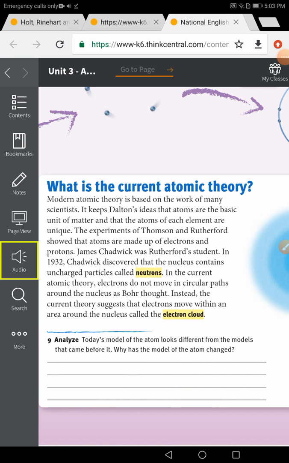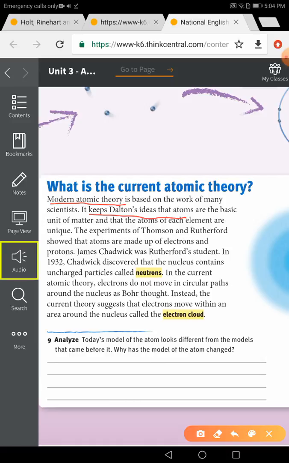Do you think this is the final stage for the atom? No. Another scientist was Rutherford's student. He's called James Chadwick. He brought another theory. Let's see it. It's called the modern atomic theory. Modern atomic theory is based on the work of many scientists. It keeps Dalton's ideas that atoms are the basic unit of matter and that the atoms of each element are unique. The experiments of Thomson and Rutherford showed that atoms are made up of electrons and protons, as we explained a few minutes ago.